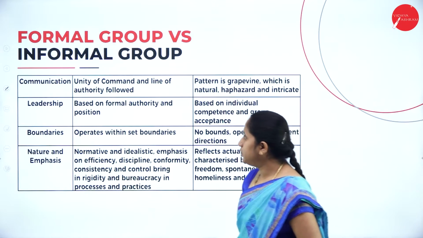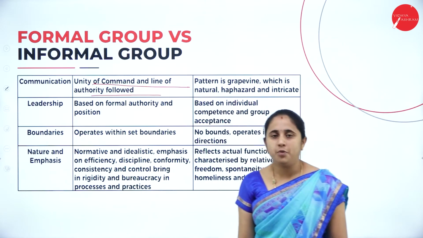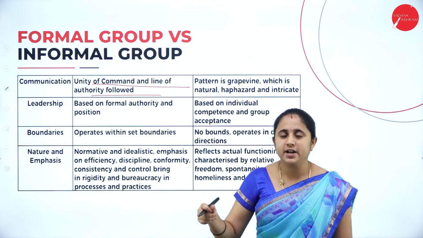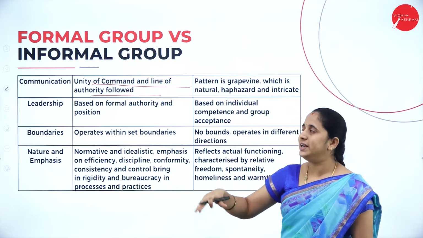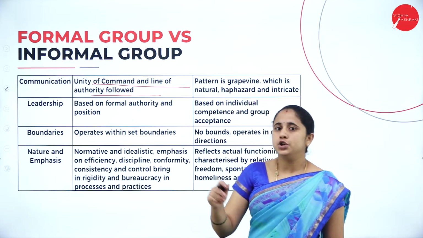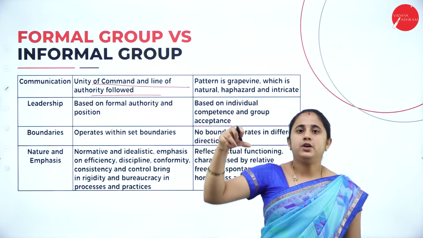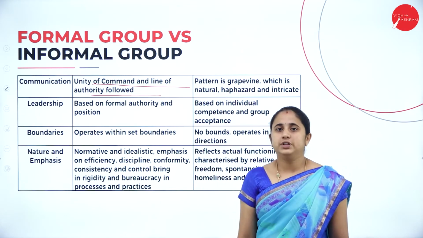Next one, communication: unity of command and line of authority. Under a formal group, all the instructions are given by the superior. Subordinates have to follow the instructions of the superior. So, there is unity of command and line of authority in the formal group. The superior has the power to control their subordinates, and subordinates have to be answerable to their superior.